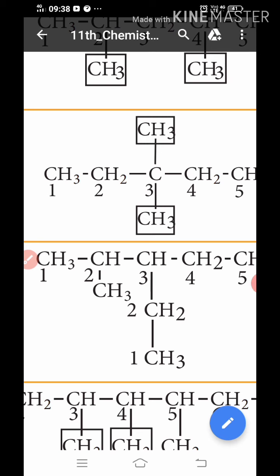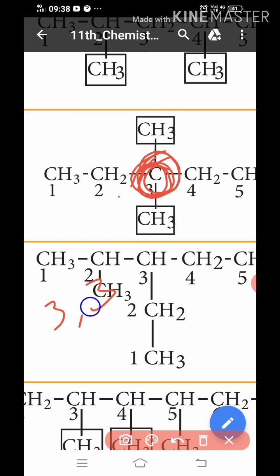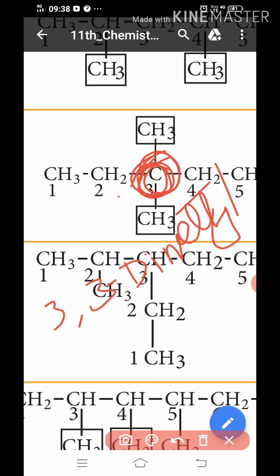The methyl groups are present at the third place, counting 1, 2, 3 from either side. So 3,3-dimethyl pentane.